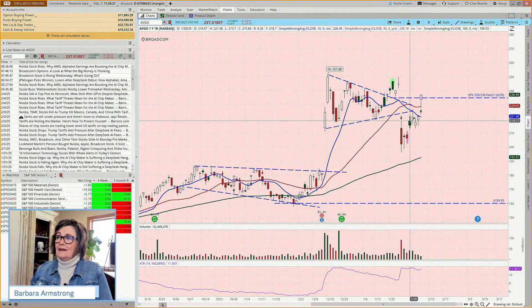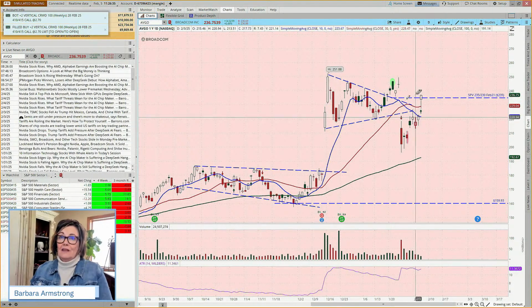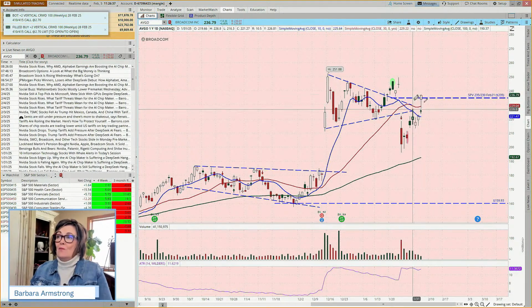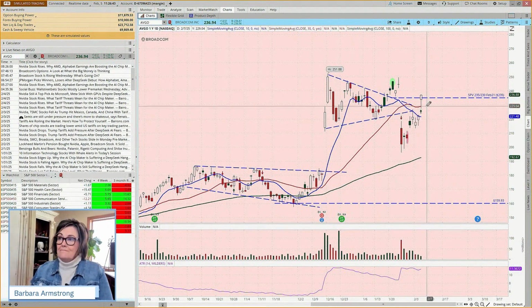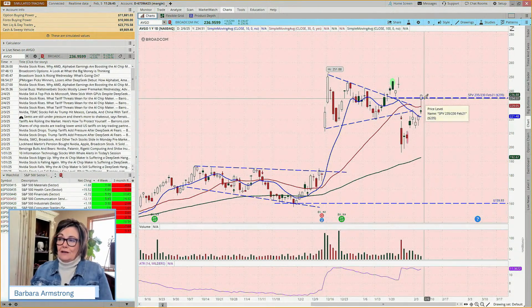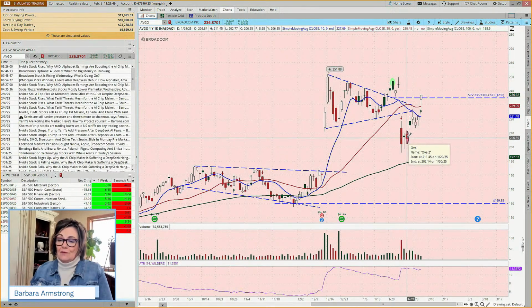Of course, then what did it do? It started to move to the upside. And had we stayed in that position, we would now be in the green. But we made the best decision that we could with the information we had at the time.